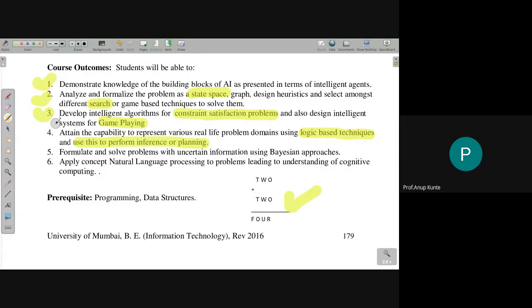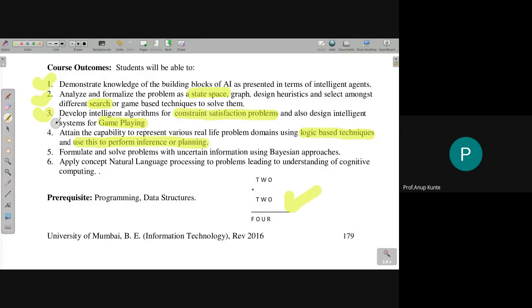In this fourth outcome, again we will be using algorithms, but not for solving data structure based problems, but for solving problems using logical reasoning. So generally when we talk about human beings, we consider that they are intelligent beings. We human beings call ourselves intelligent beings. Why we are intelligent, we will discuss later, but just understand that we feel that we are able to do things intelligently because we have a certain ability called logical reasoning ability.